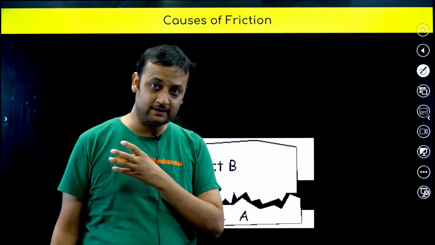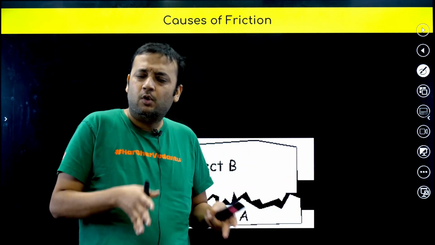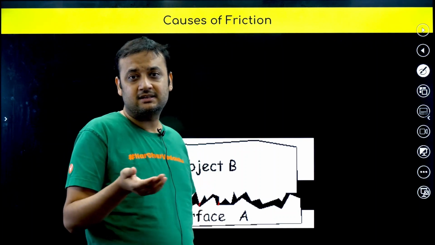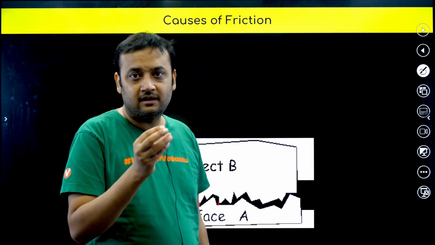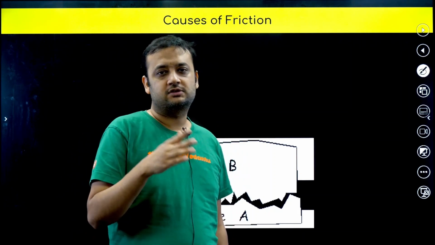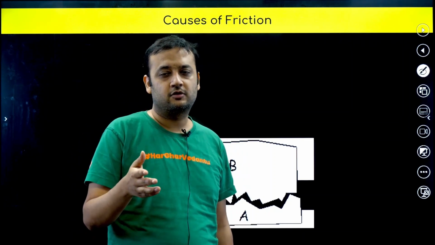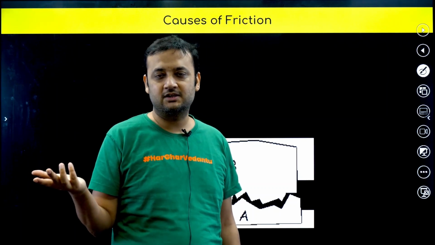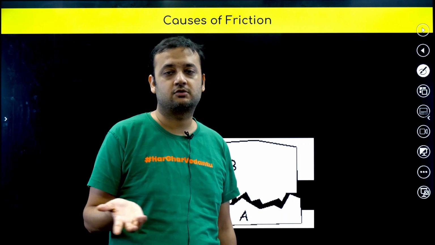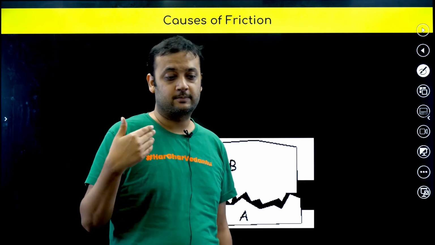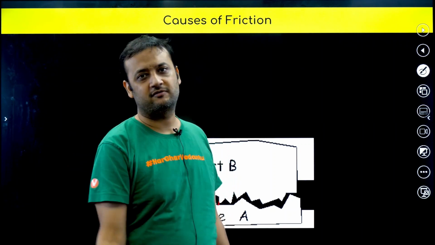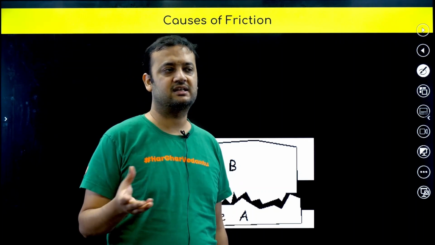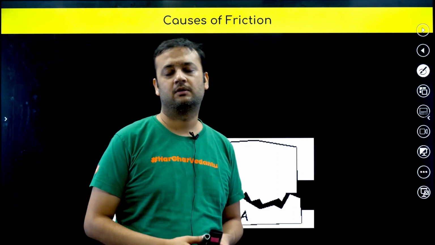But if object B was slipping on object A, then the bond formation happens, but it will be very weak. So in that case, we can say that the coefficient of kinetic friction will be less. See, try to think: if you and your friend spend 3 years together, your friendship, the bond between you and your friend, will be very, very strong. But if you met another guy just for 1 or 2 days, time is very, very less, so the bond between you will not be very strong.